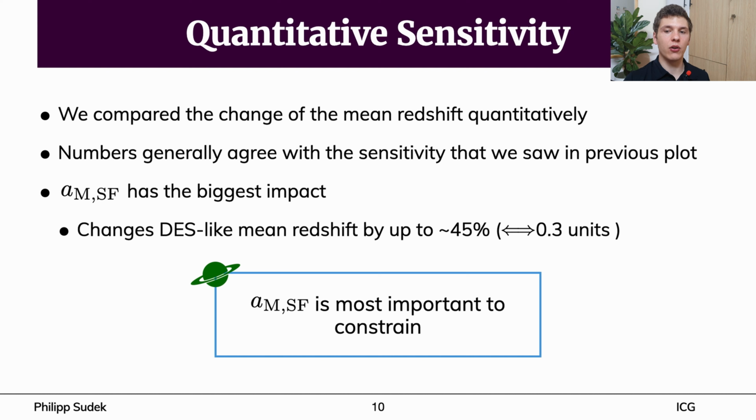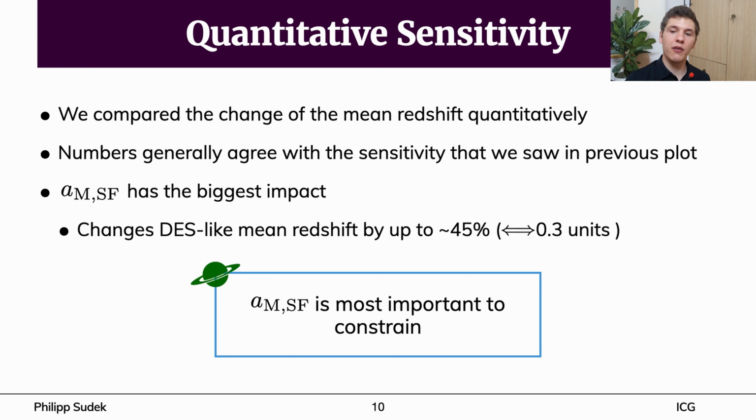Such a high value can cause strong bias in cosmological constraints when using weak lensing observations and the forward modeled redshift distribution. Because of this, and since upcoming surveys like Euclid and LSST have similar properties as DES, our investigation shows that AMSF is the most important parameter that needs better constraints in the future to use this approach in next generation experiments.